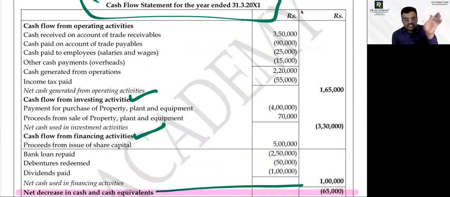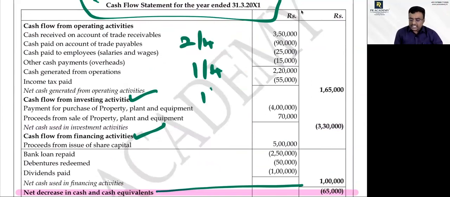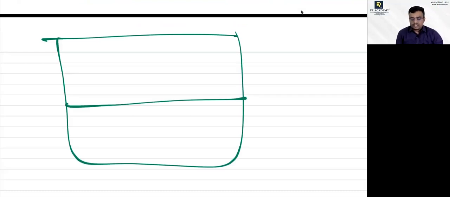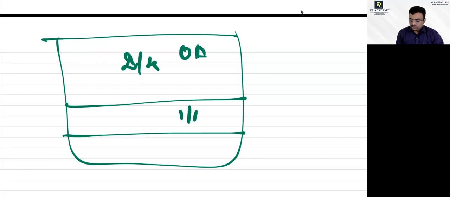Write the heading first, then always give 2/4 of the space to operating activity, 1/4 to investing activity, and 1/4 to financing activity. Are you getting connected with me? Yes, sir. Now, for example, you have this much space. Half, that is 2/4, should be given for operating activity, then 1/4 for investing activity and 1/4 for financing activity.